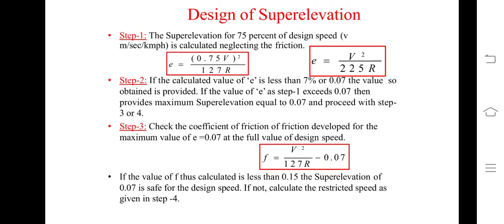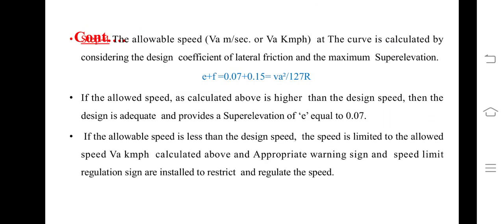If the value of f thus calculated is less than 0.15, why? Because here we are considering lateral friction. So the coefficient of lateral friction is equal to 0.15. So if the value of f thus calculated is less than 0.15, the super elevation of 0.07 is safe for the design speed. If not, calculate the restricted speed as shown in the next step.